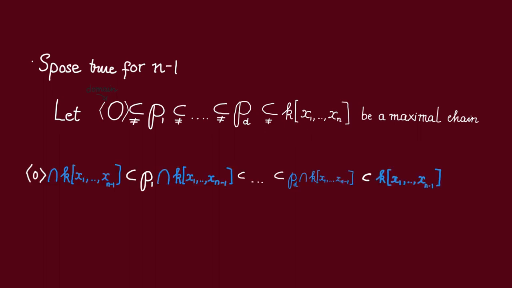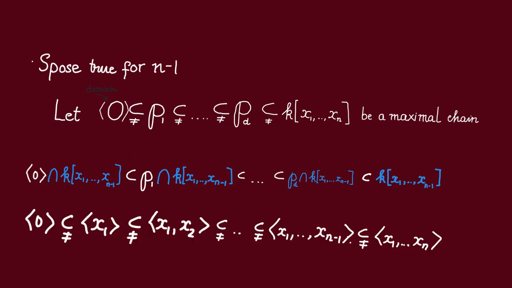Now we want to use the induction hypothesis somehow, and at first it's very tempting to just intersect every ideal in this chain with the polynomial ring in n-1 variables. But we can't apply the induction hypothesis here because this is not necessarily going to be a maximal chain, because the primes in this chain might no longer be distinct, and in fact they generally will not be. Otherwise this polynomial ring would have a maximal chain of length n.